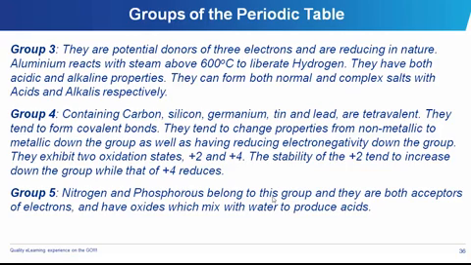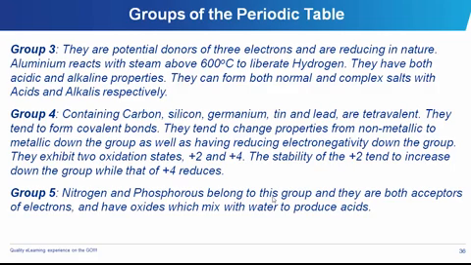They are tetravalent. In other words, they have 4 electrons in their outermost shell. They tend to form covalent bonds, and their property tends to change from non-metallic to metallic down the group.